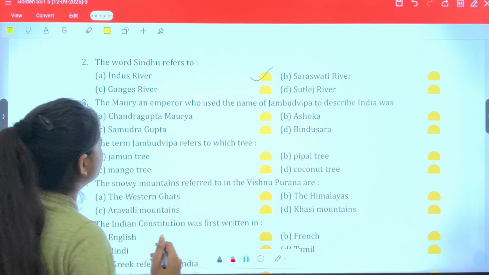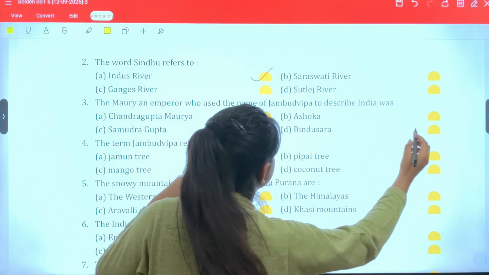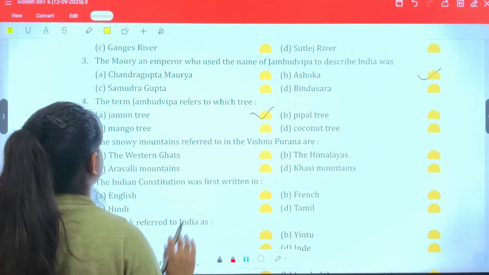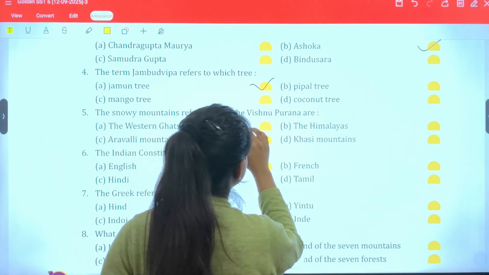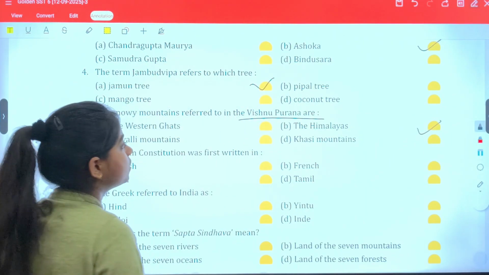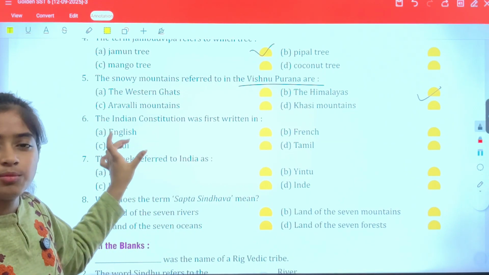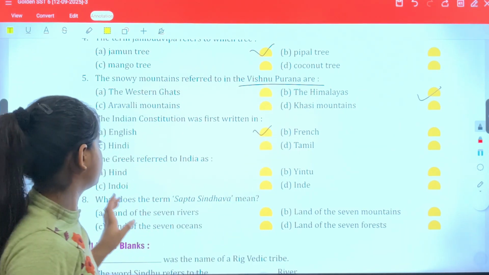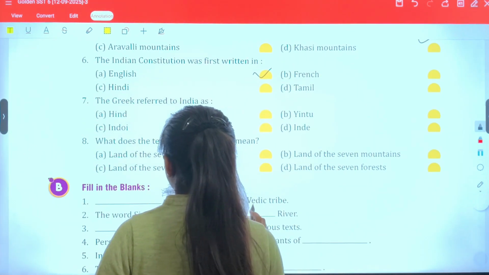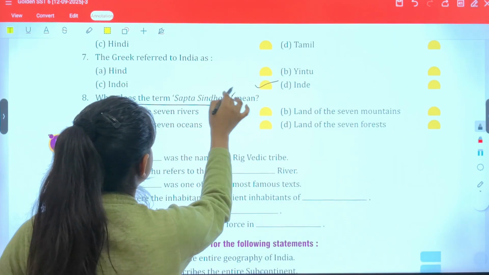The Mauryan emperor who used the name Jambudvipa to describe India, we have studied this in the chapter, was Ashoka. The term Jambudvipa refers to which tree? It refers to the Jamun tree. The snowy mountains referred to in the Vishnu Purana are the Himalayas, the north part of India. The Indian constitution was first written in English, and also in Hindi, but English is the most appropriate answer here. The Greeks referred to India as Indoi. Clear?